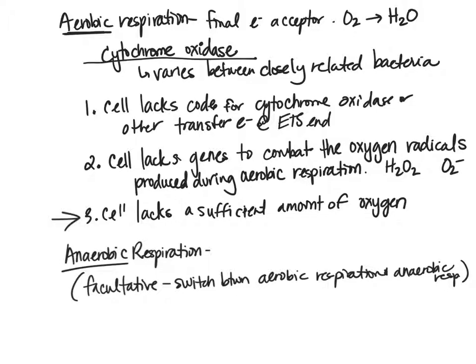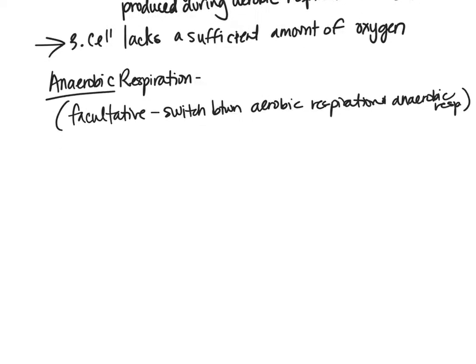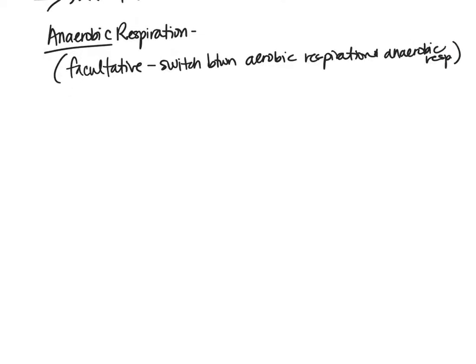If, however, they find themselves in a situation where there's not very much oxygen, then they can switch over to anaerobic respiration. So they can still be making energy, but they just do it in lower amounts, which we'll see here. So in anaerobic respiration, instead of using the cytochrome oxidase, of course, because this is an alternative to that, it's going to use inorganic molecules instead of oxygen at the end as the final electron acceptor. So if we don't have that cytochrome oxidase in order to transfer to oxygen, or if we don't have oxygen, then it's going to use an alternative inorganic molecule.